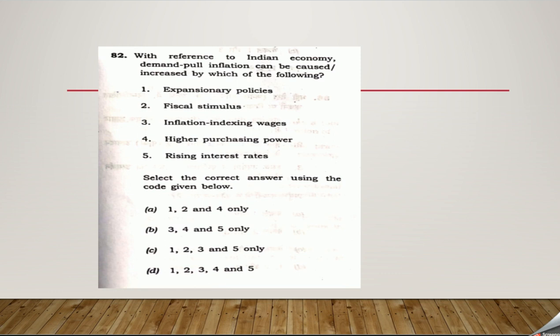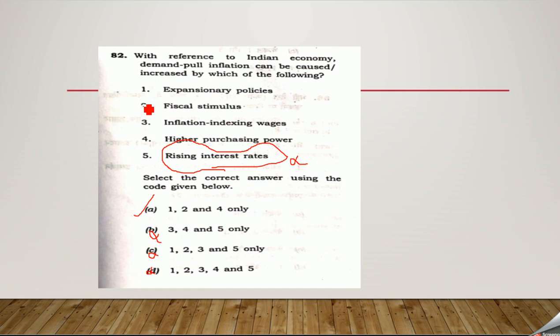Second, with reference to Indian economy, demand pull inflation can be caused or increased by which one of the following? So first of all, here one clue is given by UPSC, rising of interest rates. If you can understand the relation between rising of interest rates and inflation, then obviously blindly you will say statement number 5 is wrong. That means your D is wrong, your C is wrong, as well as your B is also wrong. So the correct response for the question would be A, 1, 2, and 4.